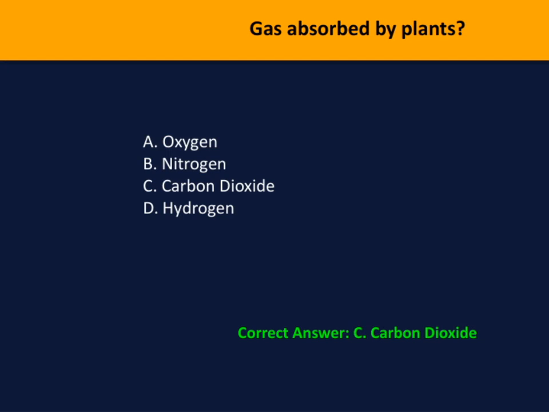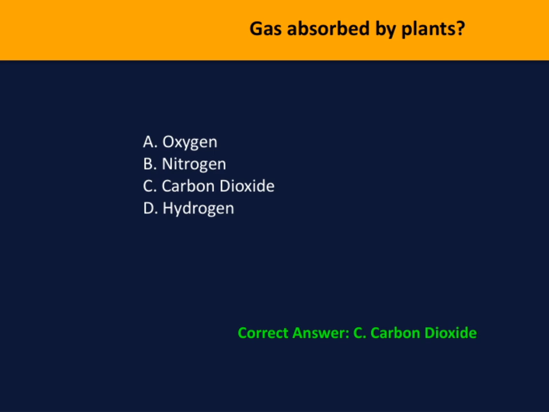So let's take a closer look at this question about gases absorbed by plants. The correct answer here is C, carbon dioxide. Now, why is that? Well, plants primarily absorb carbon dioxide from the air through tiny openings on their leaves called stomata. This process is essential for photosynthesis, which is how they make their food.